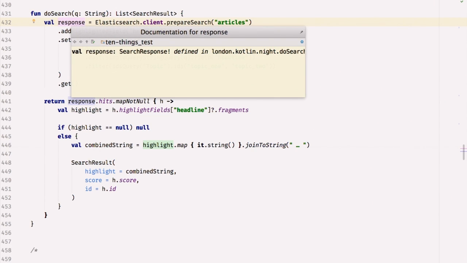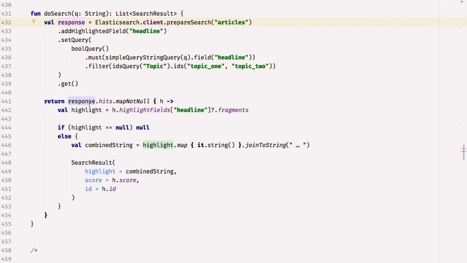Now you notice that's a search response exclamation mark. What that's telling me is that this came back from a Java library, and Kotlin doesn't really have a clue whether it's nullable or not. So it's kind of a warning to me to go and look up in the docs and see whether that's nullable. I happen to know that this function doesn't return a null, so I don't do a null check here. And then I call .hits, .mapNotNull.